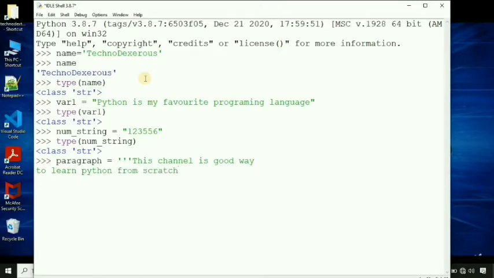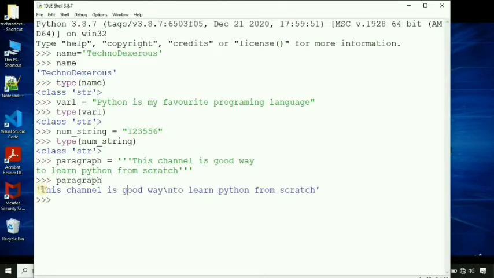You need to close it with triple quotes. Press enter. Let's try printing paragraph. Here it is a multi-line string, though you are seeing it in one line because the second line is separated by using the \n character. \n is nothing but it will start printing the string on the next line.